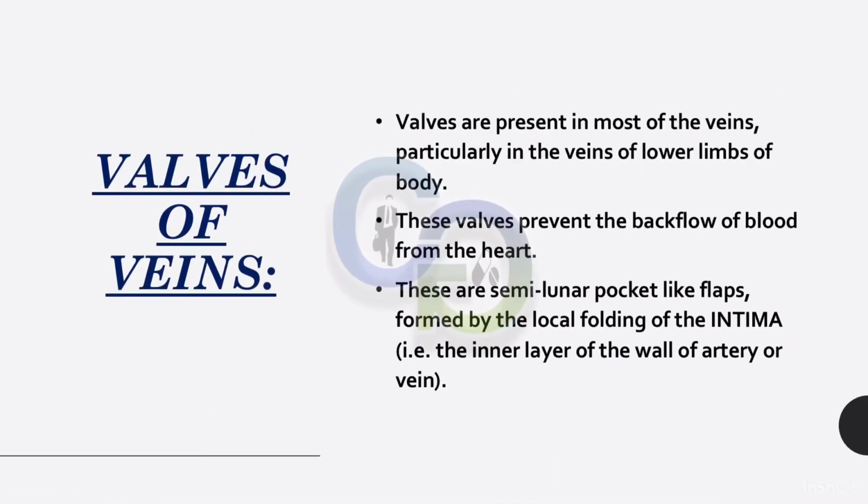Valves of veins. Valves are present in most of the veins, particularly in the veins of the lower limbs of the body. These valves prevent the backflow of blood to the heart. These are semilunar pocket-like flaps formed by the local folding of the intima, that is, the inner layer of the wall of the artery or vein.